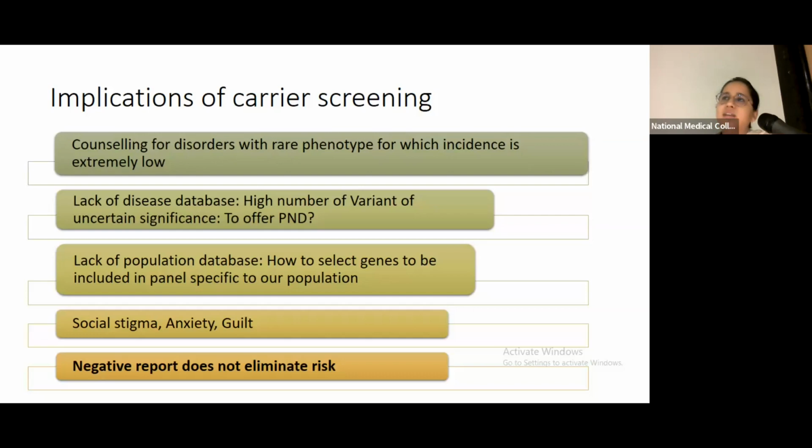How do we select the number of genes for carrier screening? Again, if one of the individuals is found to carry a pathogenic or maybe a VUS variant, there is anxiety and the guilt associated with it, that I should not transfer this variant to the next generation. And also, a very important point is that a negative report does not eliminate risk, because NGS cannot detect all the variants. There are many limitations to it. So we have to explain to them that a negative result does not mean that you do not have a risk of having such a child.